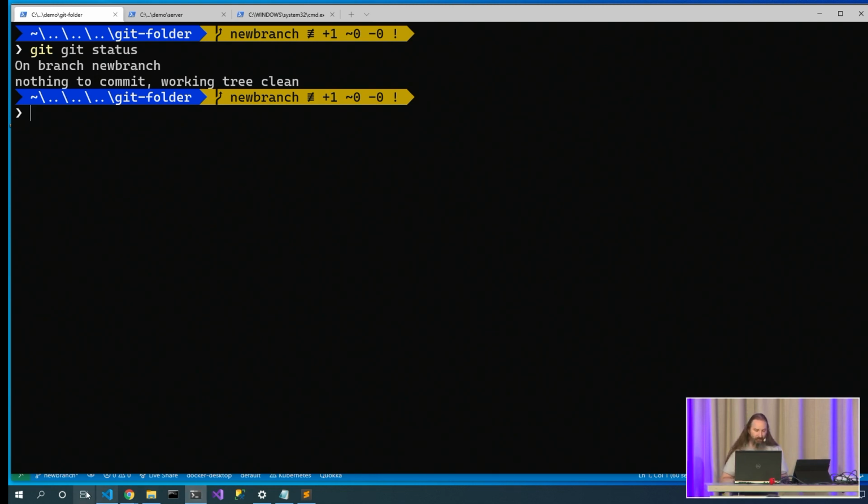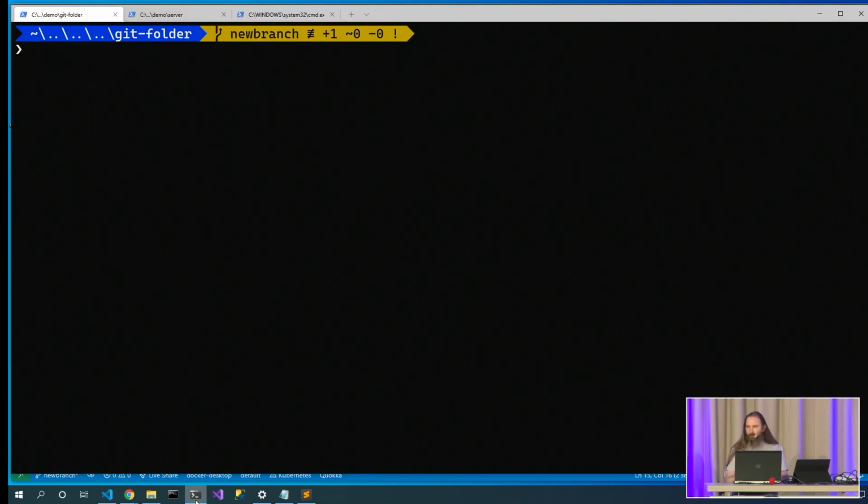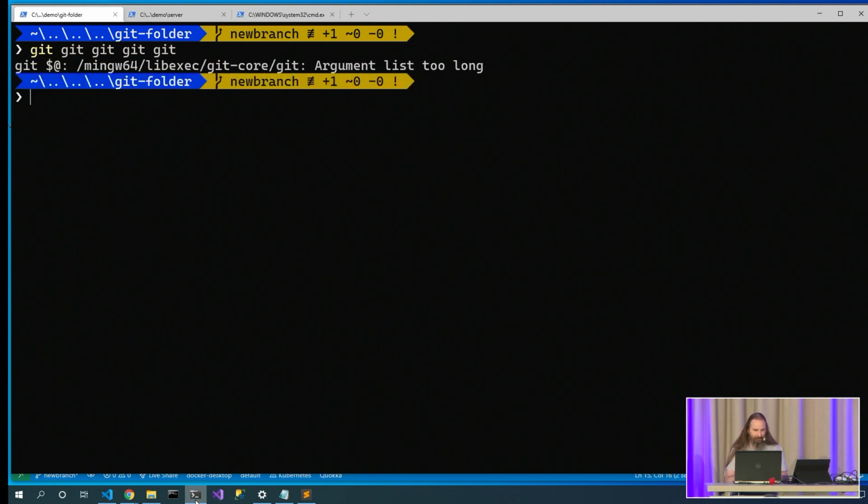Because I have this really cool alias that I've hooked up where I say, if I type git, I would like you to execute on the shell git with all the parameters that I pass to it. Which, by the way, makes this work really well too. Actually, status. There we go.